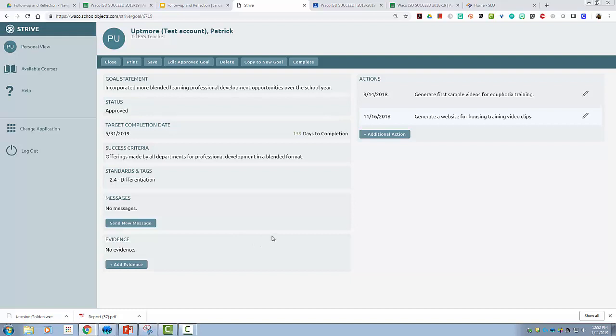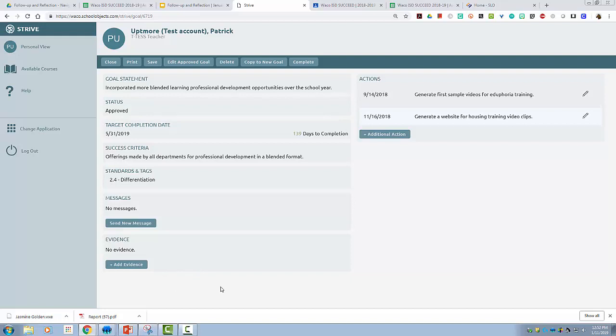So the Eduphoria platform allows you to collect and add that evidence to your goals directly into the platform. This is great because it does a time and date stamp of your evidence. It also allows your appraiser to see that evidence, which can help drive that conversation as you get to your summative evaluation at the end of the year. So you have proof of the work you've done towards achieving your professional goals, and also we'll talk about the student growth goals.